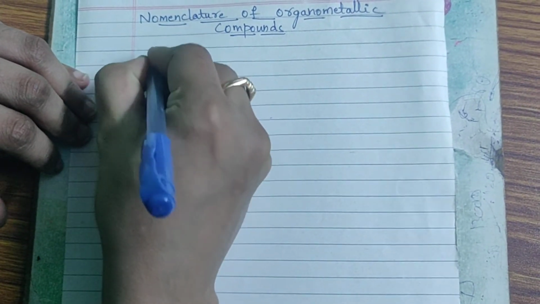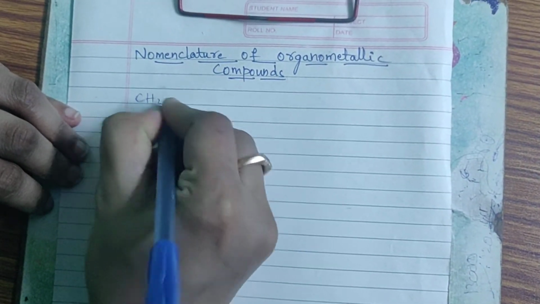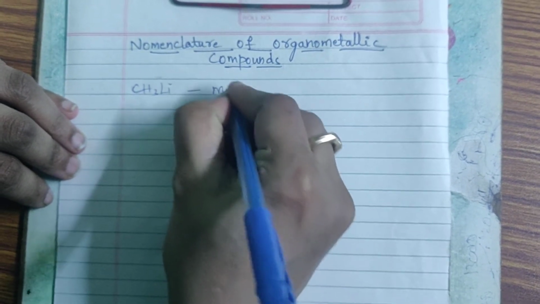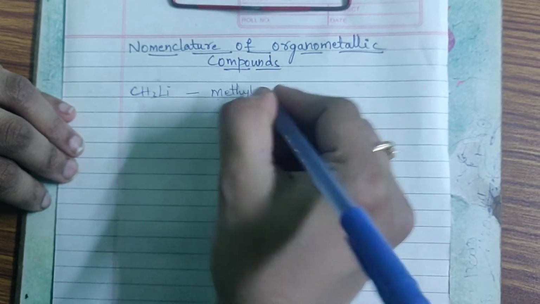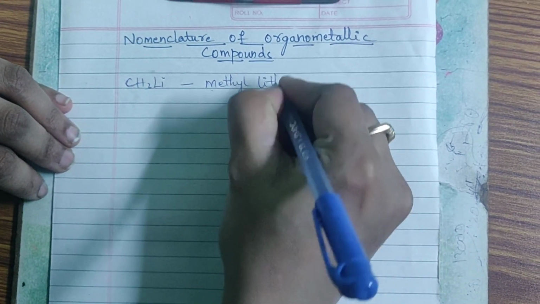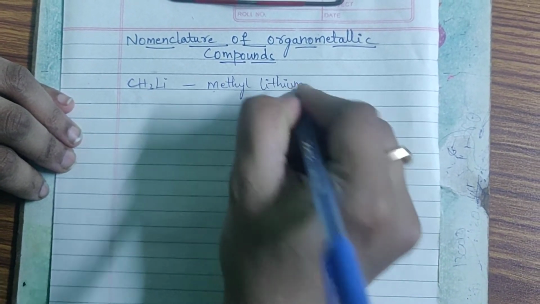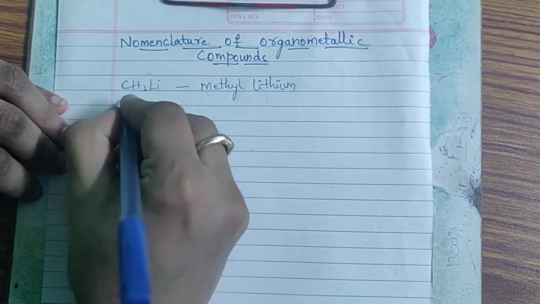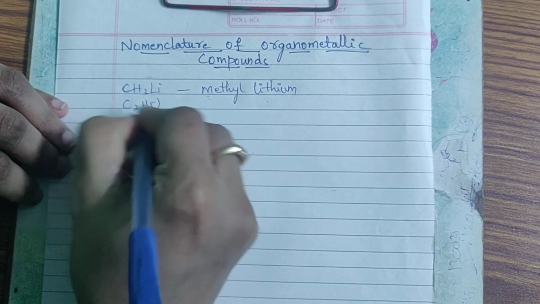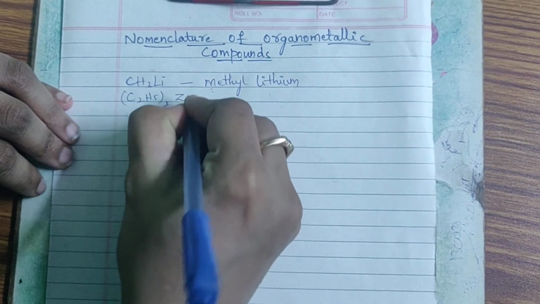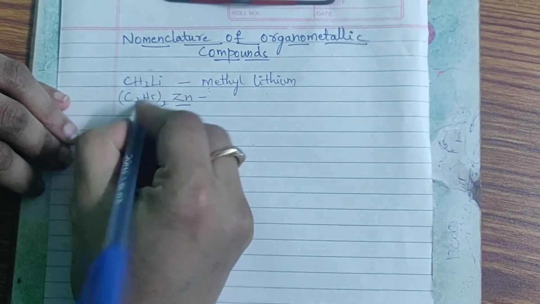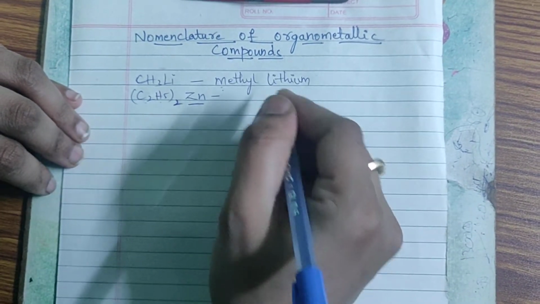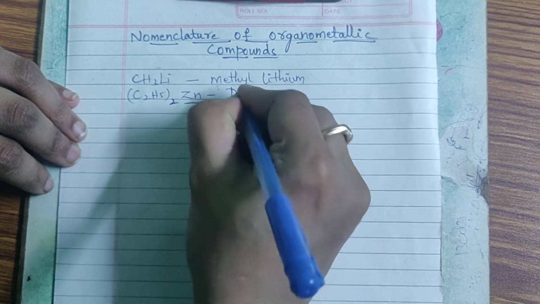Okay, the first example is CH3Li. The CH3Li is named as methyl lithium. The methyl is a ligand here and the lithium is a metal. So we are naming it as methyl lithium. The next example is (C2H5)2Zn. Zinc is the metal, whereas C2H5 is the ethyl, which is of 2. So we are writing it as diethyl